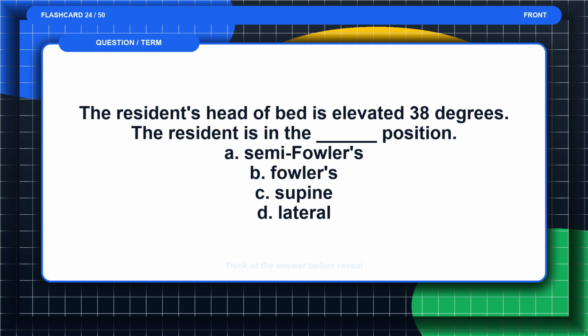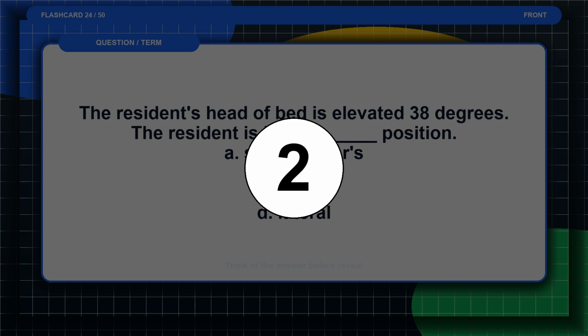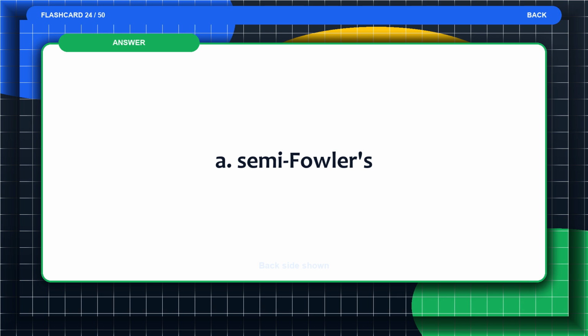Flashcard 24. The resident's head of bed is elevated 38 degrees. The resident is in the blank position. A. Semi-Fowlers. B. Fowlers. C. Supine. D. Lateral. Think of the answer before the reveal. The answer is A. Semi-Fowlers.